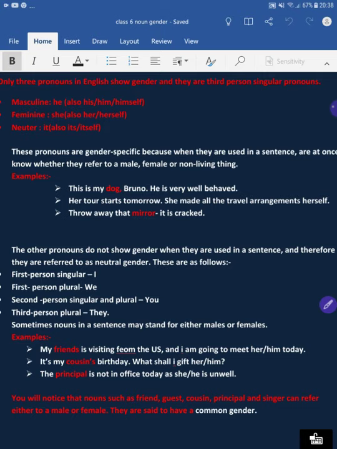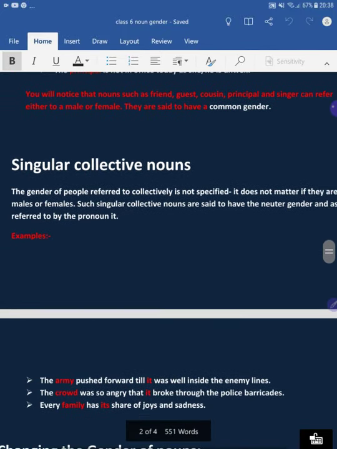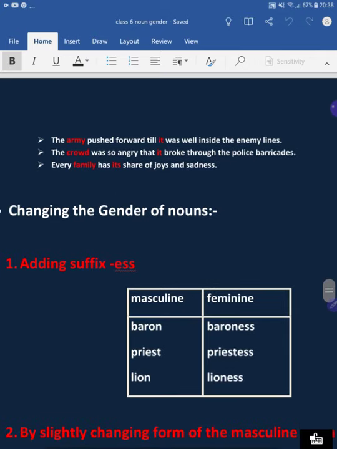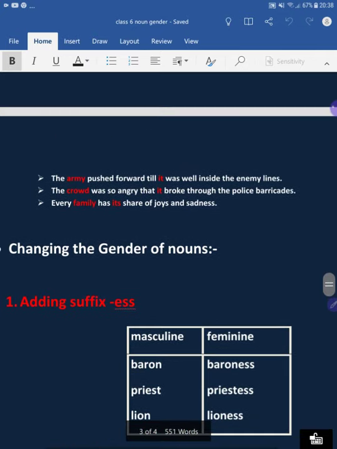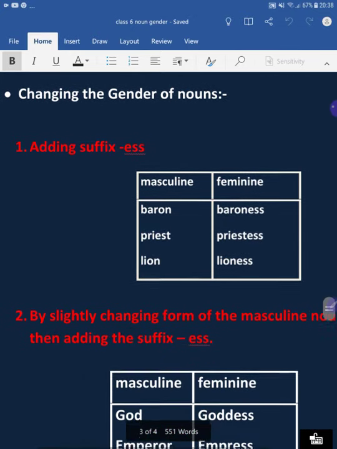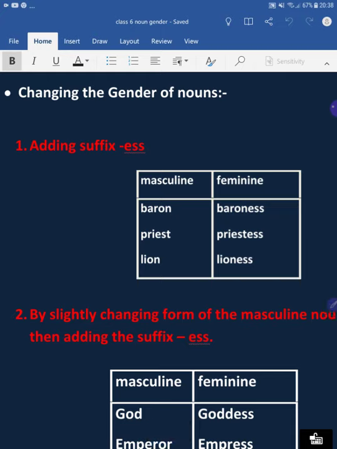Sometimes a noun in a sentence may stand for either males or females. We have learned singular collective nouns and changing of genders, and today we are going to learn the remaining part of noun gender, and that is how we change the gender of nouns.